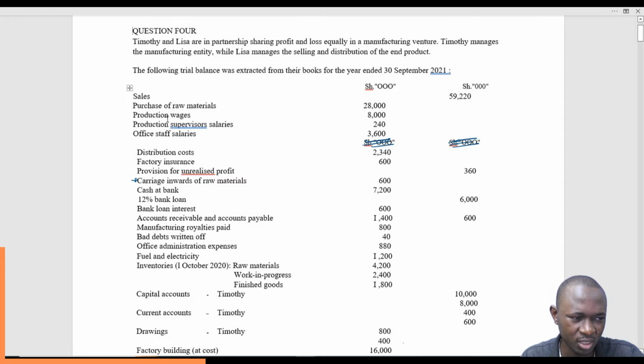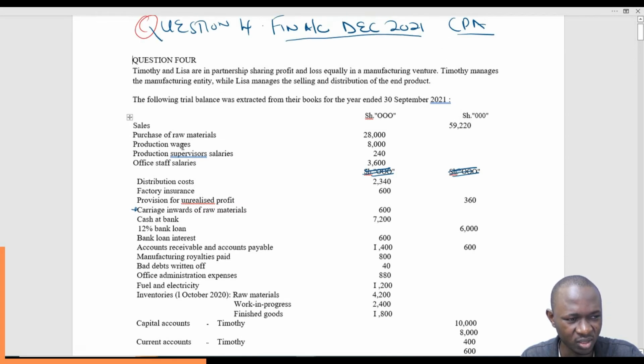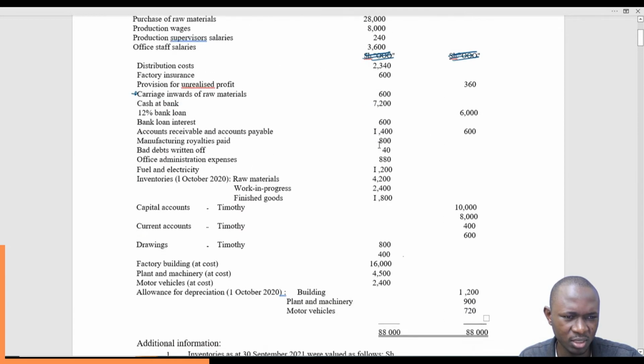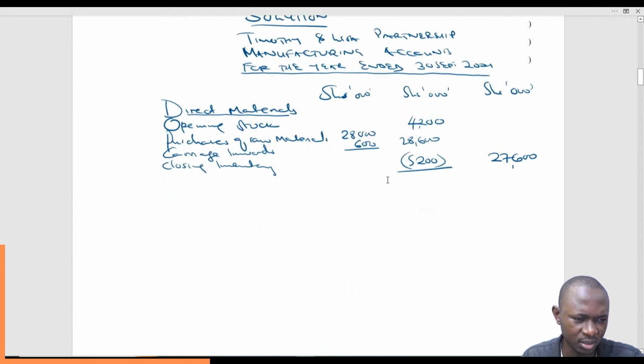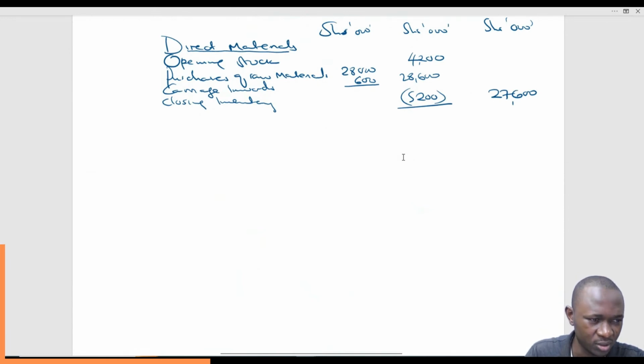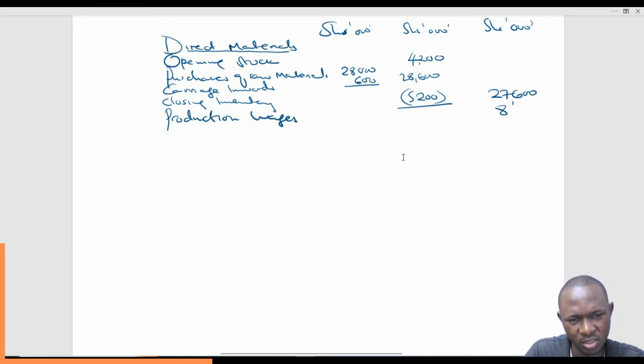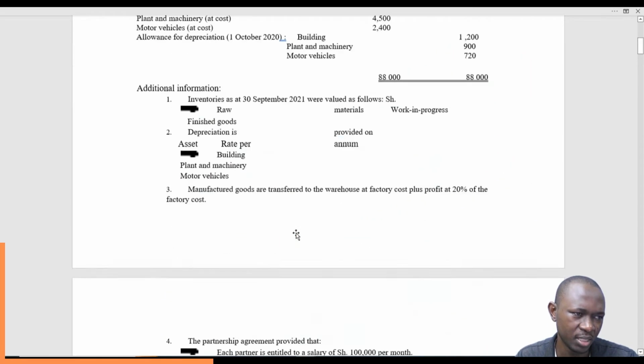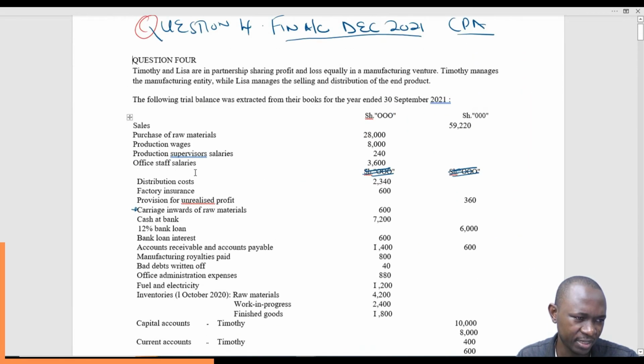The word production tells us it takes place at the factory, so based on this term we classify it as a direct labor charge. So production wages, 8,000. We add production wages, 8,000, like that.